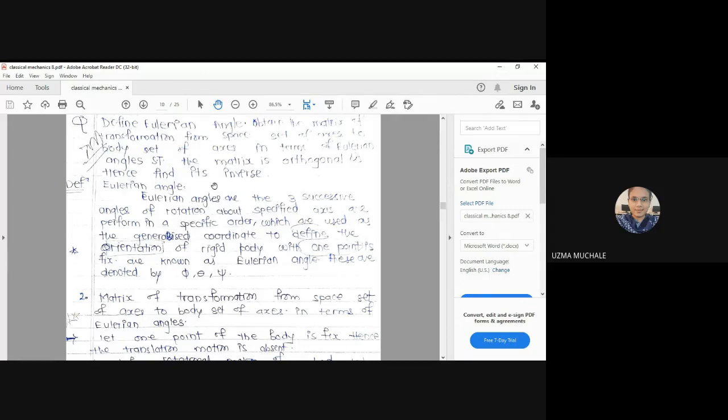Okay. What is the question? First, you have to define the Eulerian angle. Then we have to obtain the matrix of transformation from space set of x's to body set of x's, right?